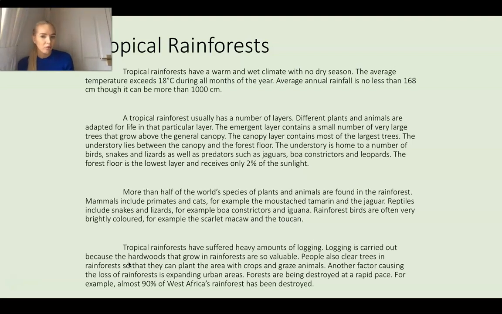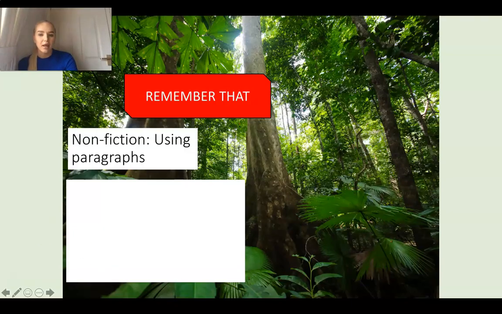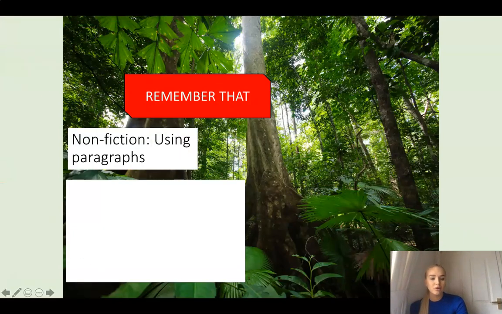So I would say, what is the subheading to this paragraph? That's right, it'd be all about logging, wouldn't it? Now we really need to remember a few things when we are using paragraphs. What do we need to remember? What have we spoken about so far? Pause the video, have a think.